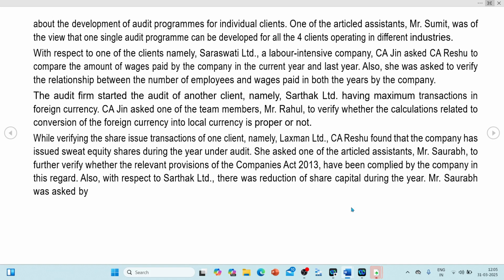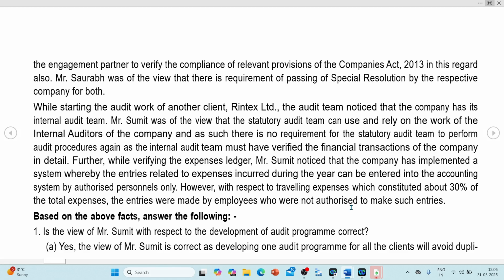She asked one of the article assistants, Mr. Saurabh, to further verify whether the relevant provisions of the Companies Act 2013 have been complied with by the company in this regard. Also, with respect to Sarthak Limited, there was a reduction of share capital during the year. Mr. Saurabh was asked by the engagement partner to verify the compliance of relevant provisions of the Companies Act. In this regard, Mr. Saurabh was of the view that there is a requirement of passing a special resolution by the respective company for both.